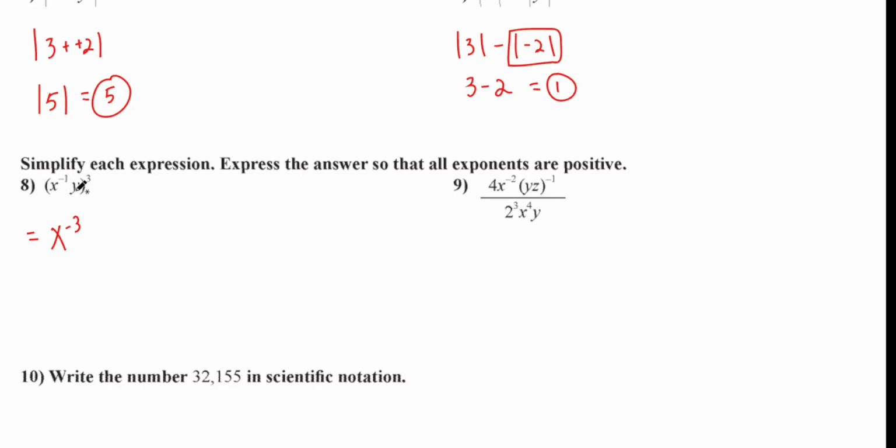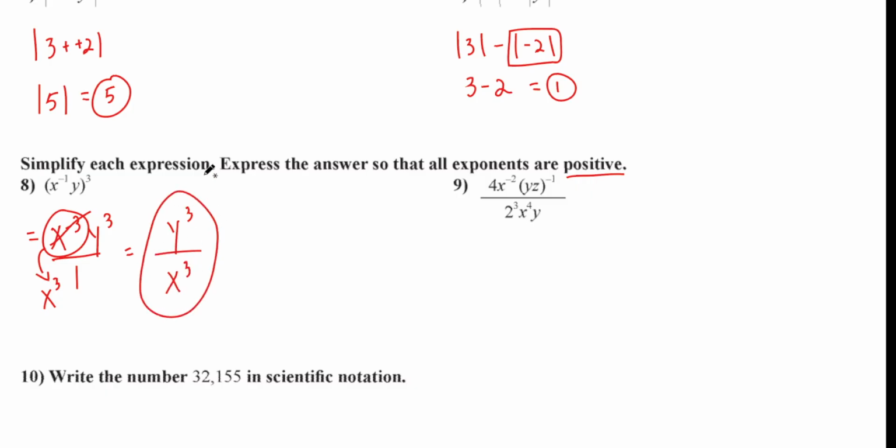Let's keep going. Now you have a y. It's a y to the 1st, if you want to look at it like that. So y cubed, which is just y cubed. But look at the problem. It says express the answer so all exponents are what? Positive. Are all the exponents positive here? No. Which one is not positive? The x. So what do I do with that? I flip it, right? Take it down to the bottom, and now I'm going to make it positive. So how do I write it? Y cubed over x cubed. And that's my answer. We good?